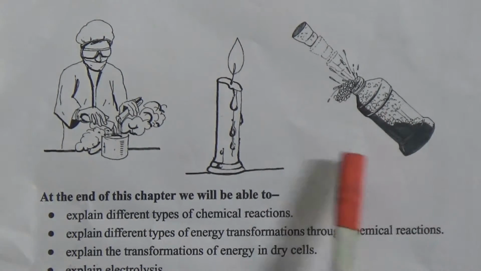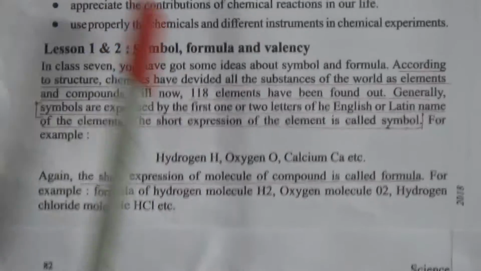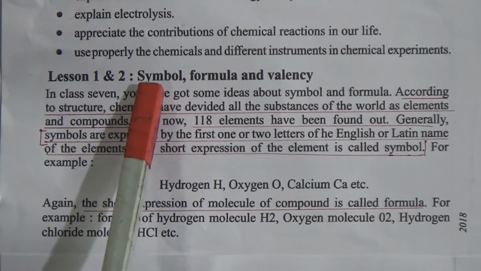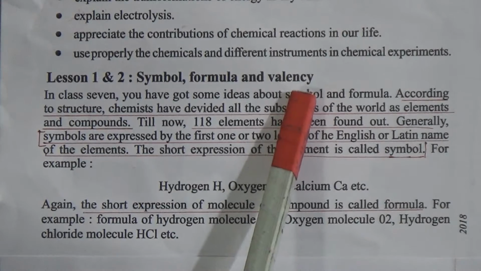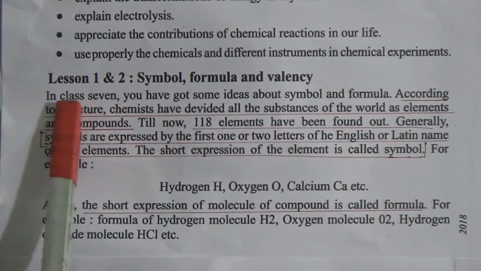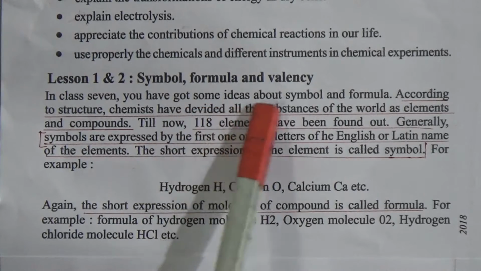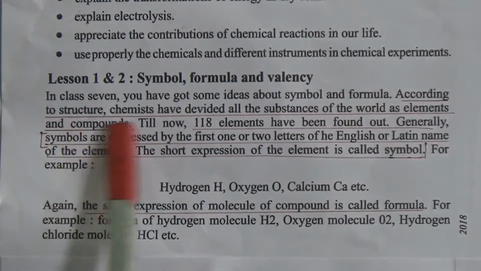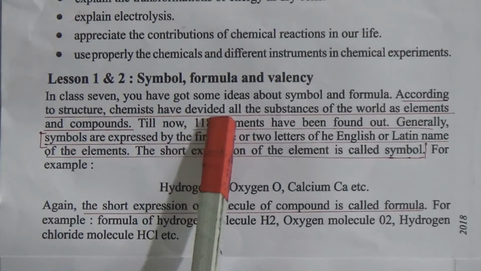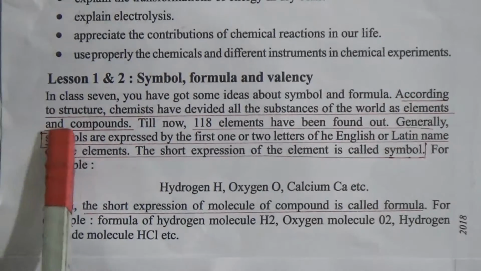Now, for understanding chemical reactions, we will first revise the symbols and formulas, and we will learn about the valency of the elements. In class 7 we got some ideas of symbols and formulas. According to structure, chemists have divided all the substances of the world into elements and compounds.